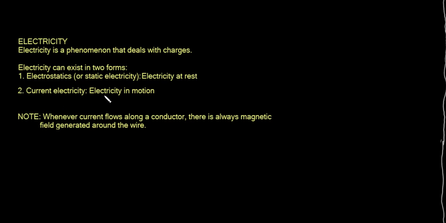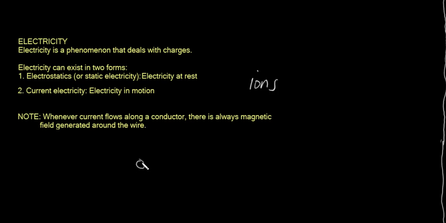Now, current electricity deals with the flow of electrons in metals, or ions in liquids. That's current electricity. These electrons flow by moving along wires. Those wires are called conductors. I want you to note that whenever current flows along a conductor, there is always a magnetic field generated around the wire or around the conductor.